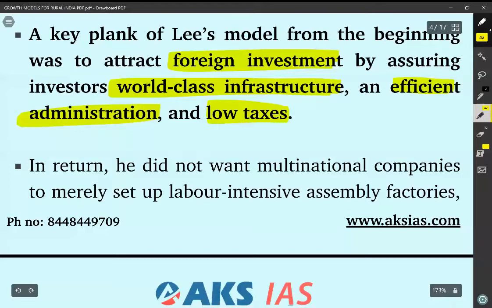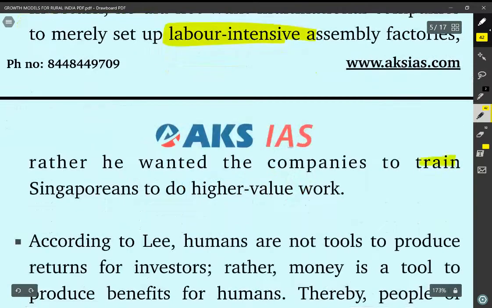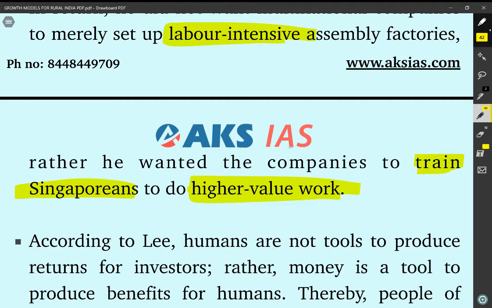In return, he did not want multinational companies to merely set up labor intensive assembly factories. Rather, he wanted the companies to train Singaporeans to do higher value work. So, Lee Kuan Yew wanted the Singapore population to gain the skills required for better value work, better value addition. So that is what he expected. Lee Kuan Yew had the vision that the population should be skilled. It is only if the population is skilled that it will become an efficient and effective human resource.